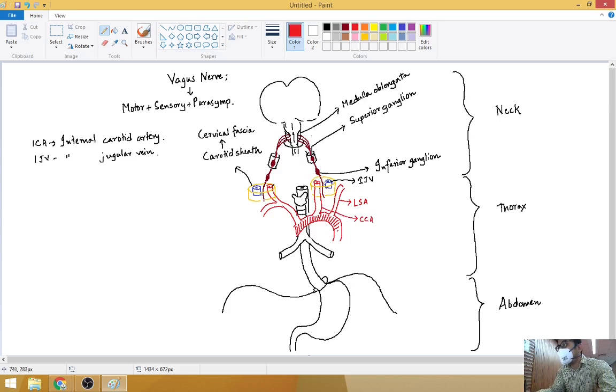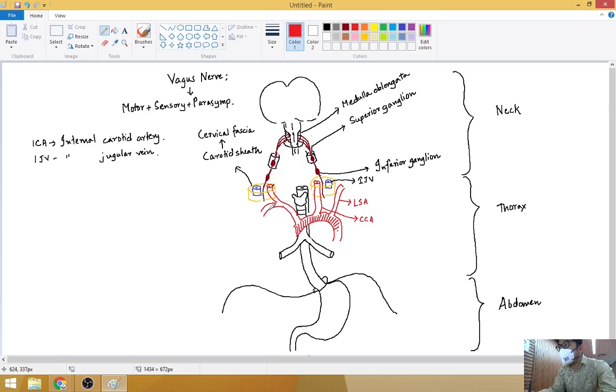Initially the carotid sheath was with the vagus, between the above. When it divides, the common carotid artery will divide into internal and external carotid, isn't it? So first it lies between the internal carotid and the internal jugular vein, then it lies between the common carotid and the internal jugular vein down. Okay, so these are the two common carotids.